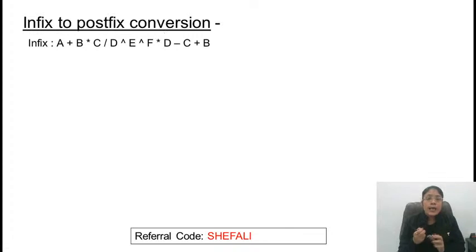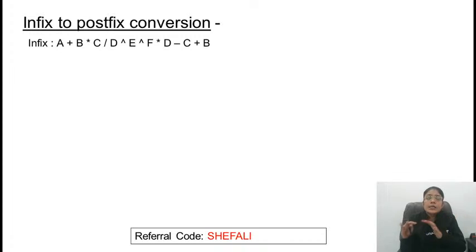As I told you, whenever evaluation happens, if it is an infix expression, we know that the highest priority operator will be evaluated first. For any expression, any notation, always the highest priority operator will be evaluated first. In infix expression, it can be present anywhere, right?